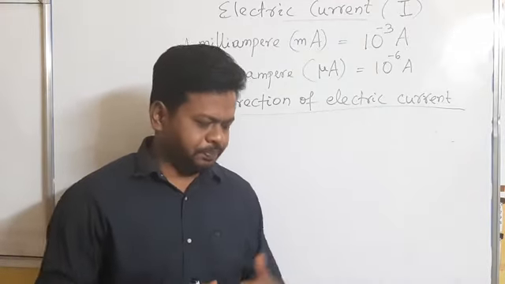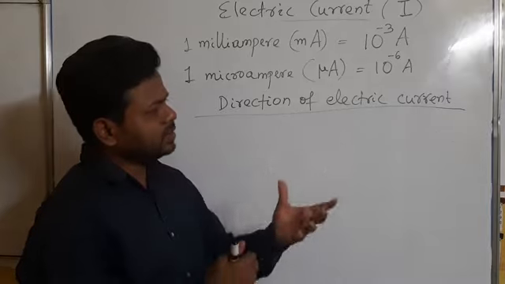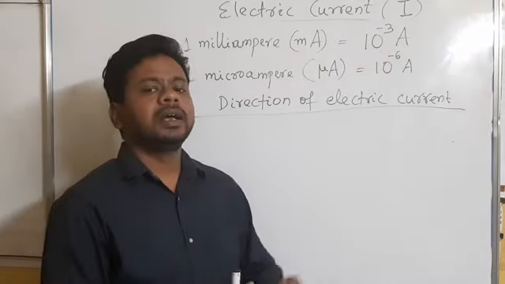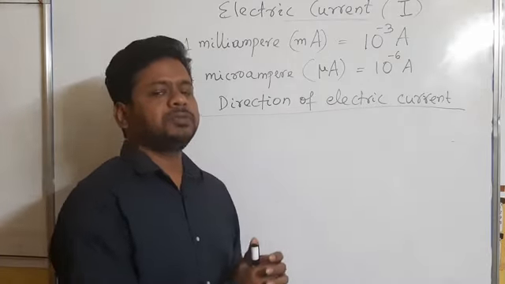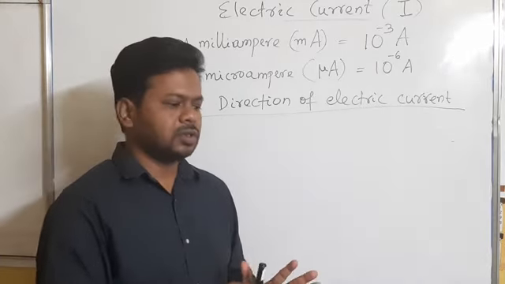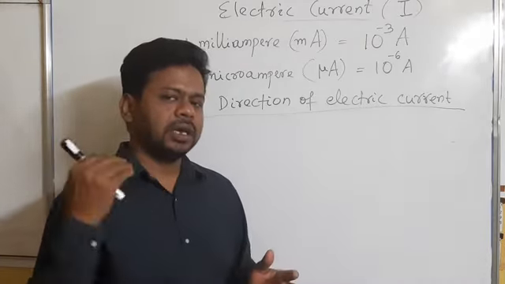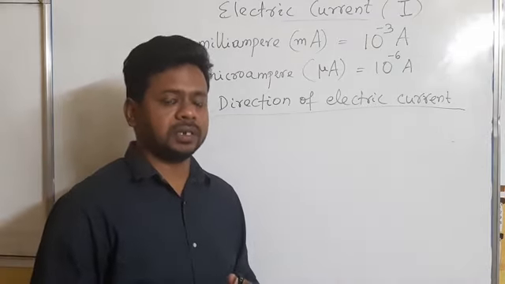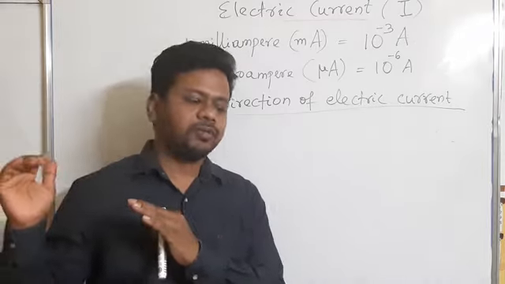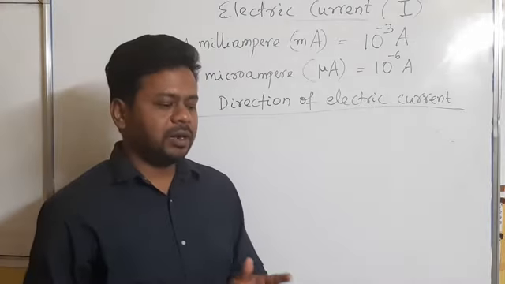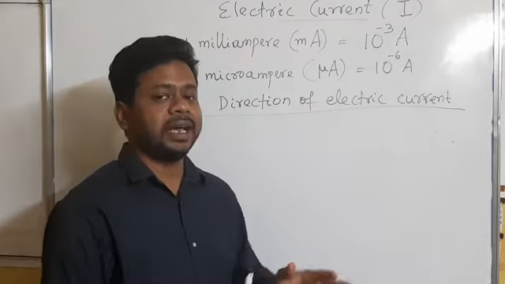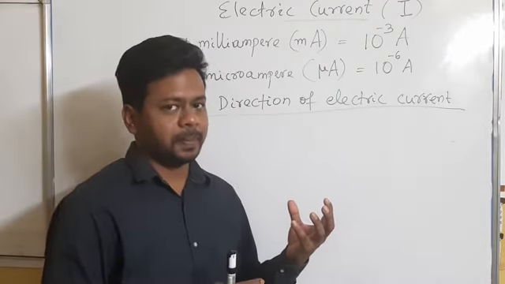Hence for electric current we take the direction from the positive terminal to the negative terminal, because at that time we thought that the charges which flow through the conductor are positive charges. We take the direction of flow of positive charge as the direction of current.